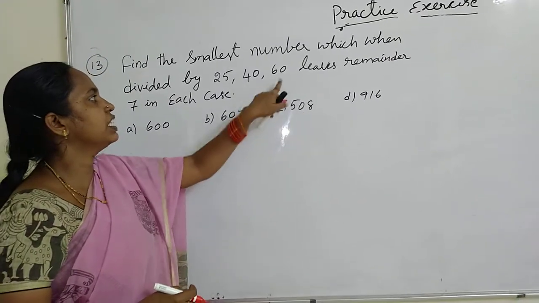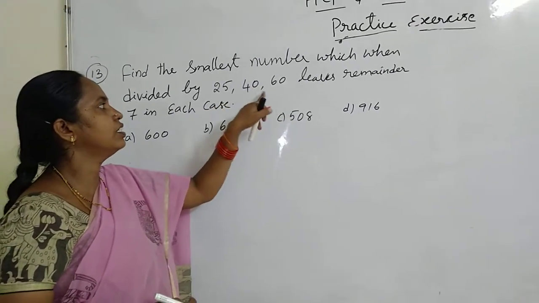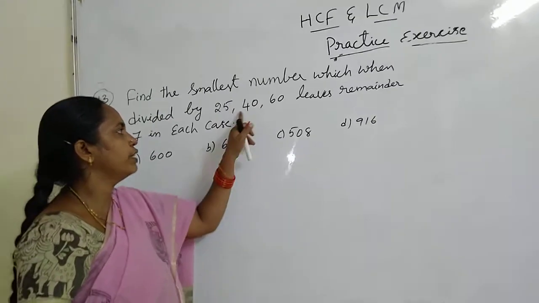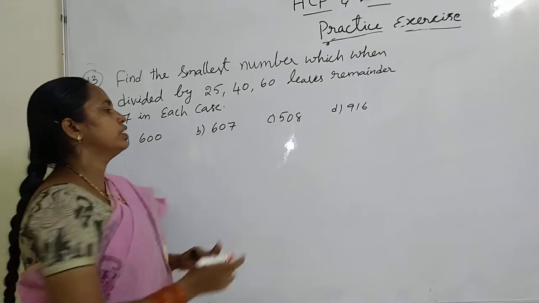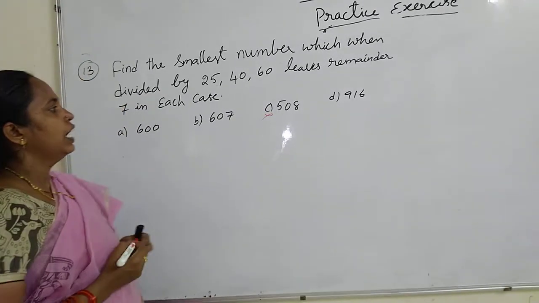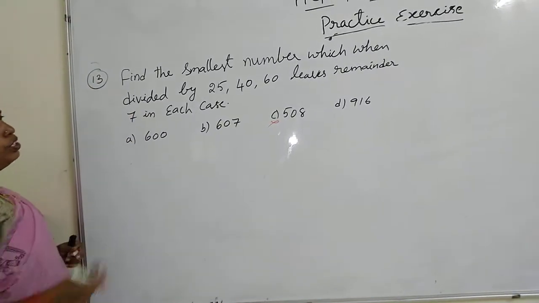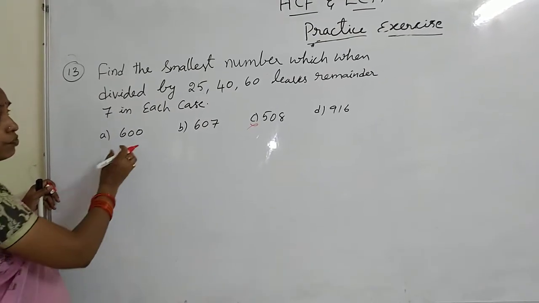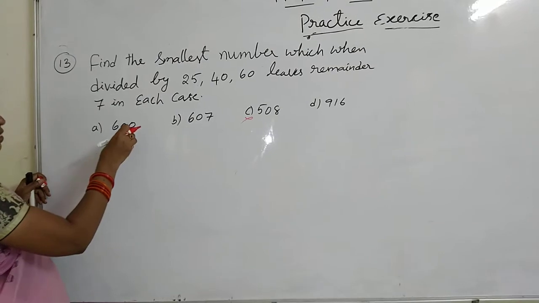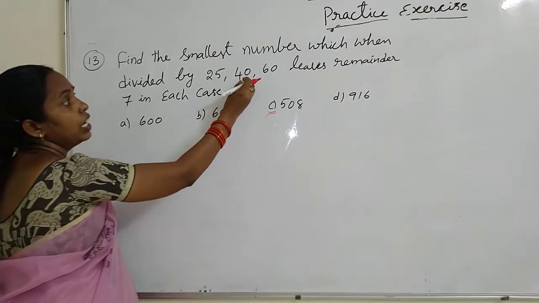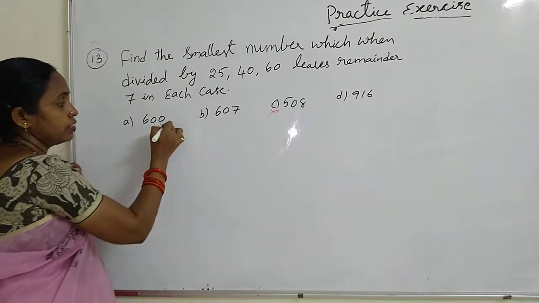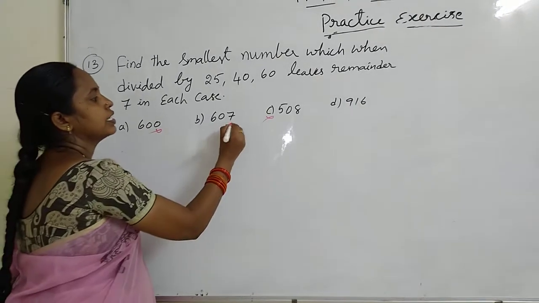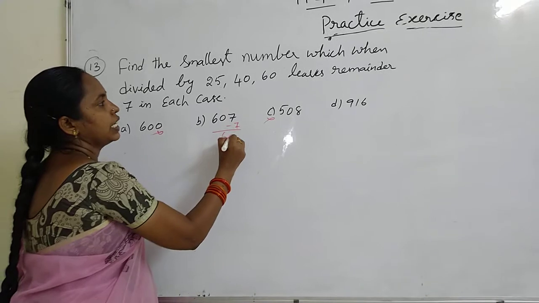Since 60 and 40 end in the digit 0, the number should be divisible by either 5 or 10. So it is not our answer. Next, 600. 600 minus 7 is 593. 593 is an odd number. Here 40 and 60 are even numbers. So it is also not divisible by these. So next, option B, 600.